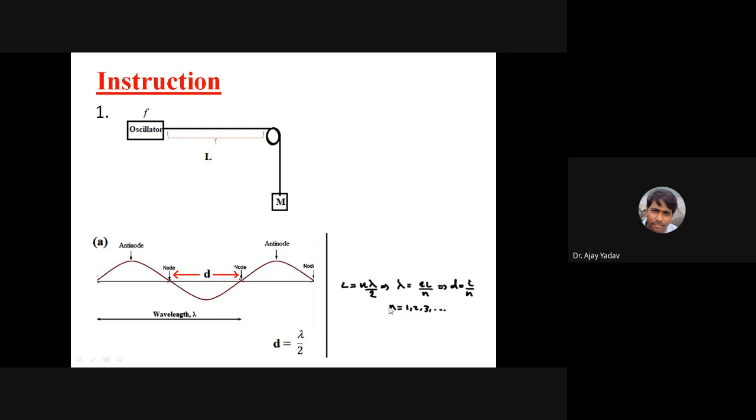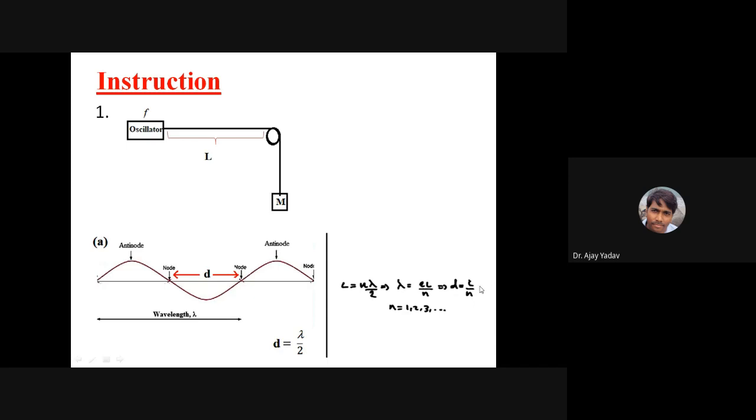Now, you are aware of this relation: capital L can be written as n lambda by 2. Then I can write lambda equal to 2L by n. So n can take values 1, 2, 3. And if you see here, small d, which is the distance between node to node, can take some particular values only: L by 1, L by 2, L by 3, and so on.